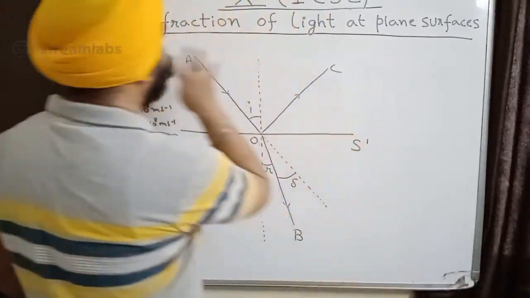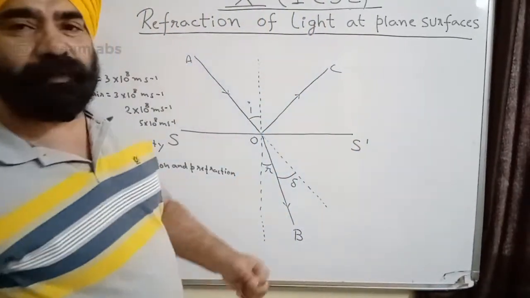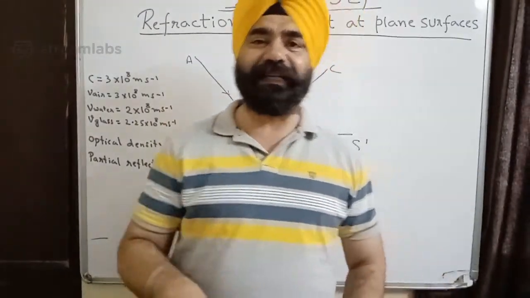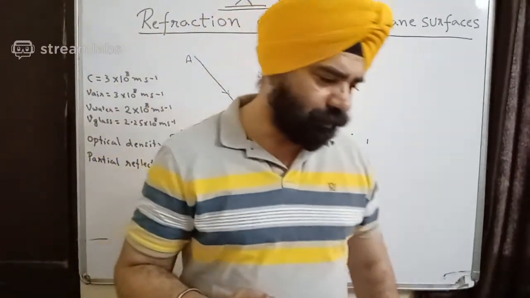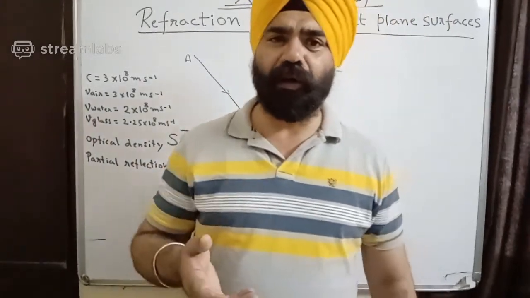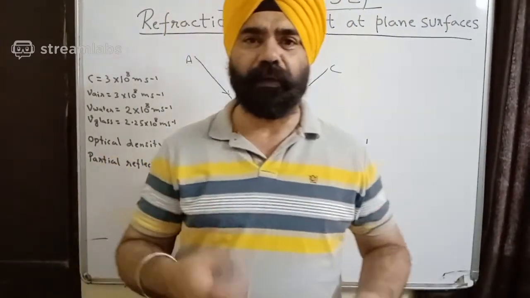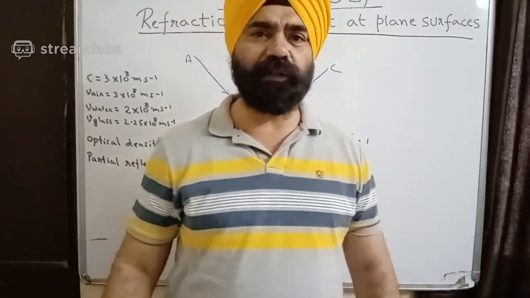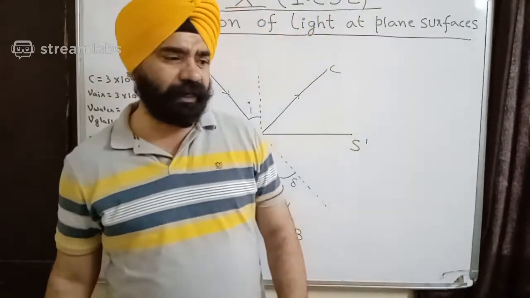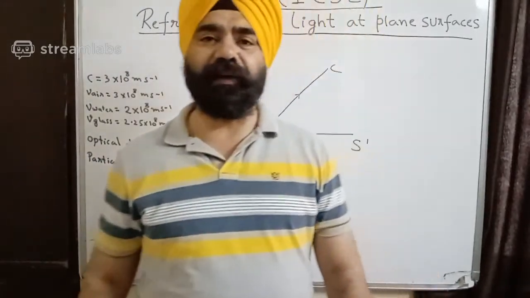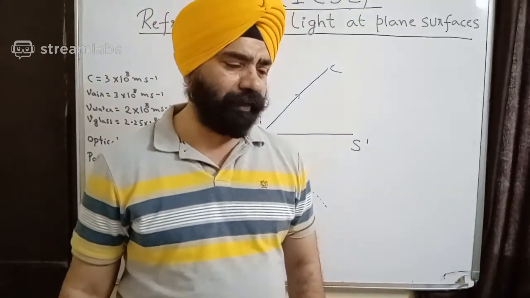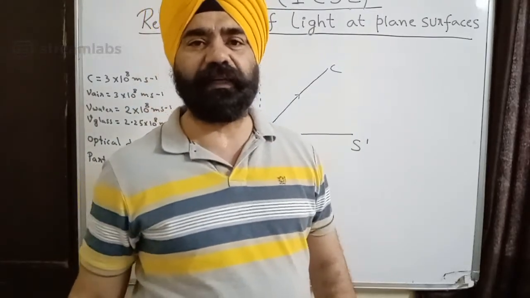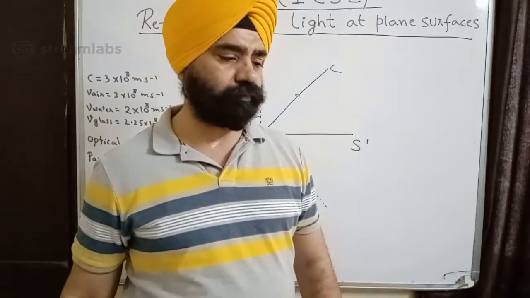Right, so today we are starting refraction of light at plane surfaces. We have studied reflection of light in class 9, right? Can somebody tell me what all you remember? What were the laws of reflection? Quickly, what were the laws of reflection? We studied it in class 9. So we quickly recap it and then we move forward. Anybody? What were the two laws of reflection that we studied in class 9?